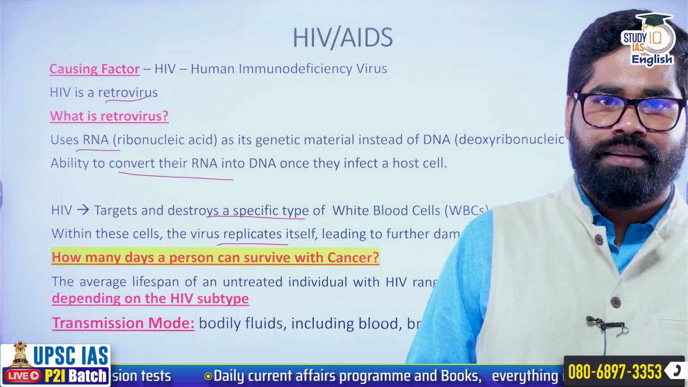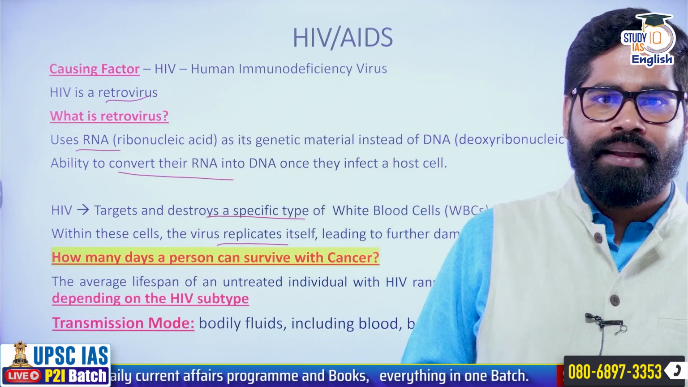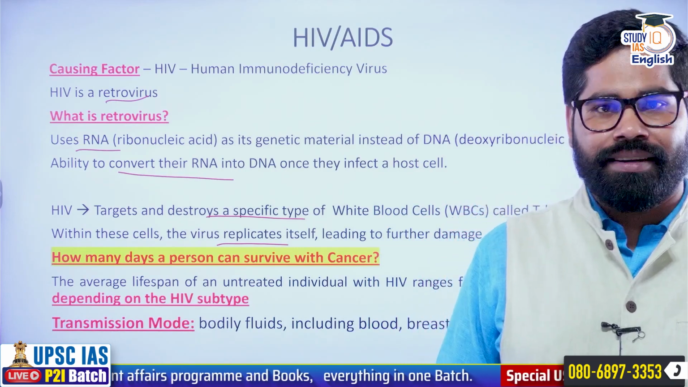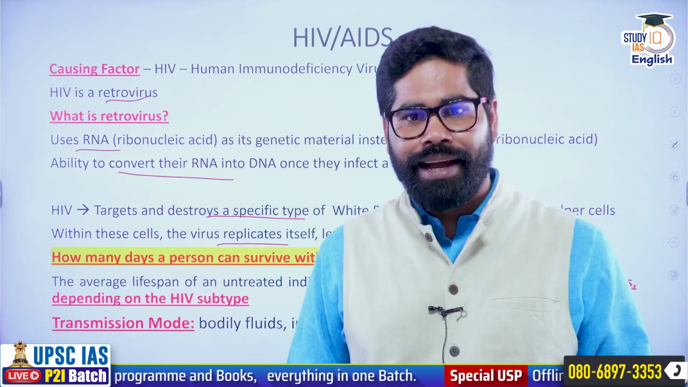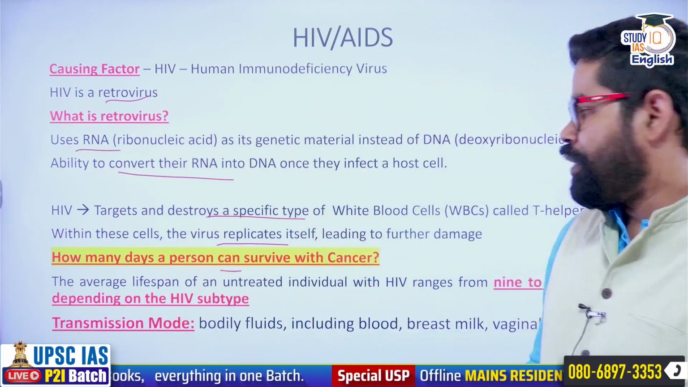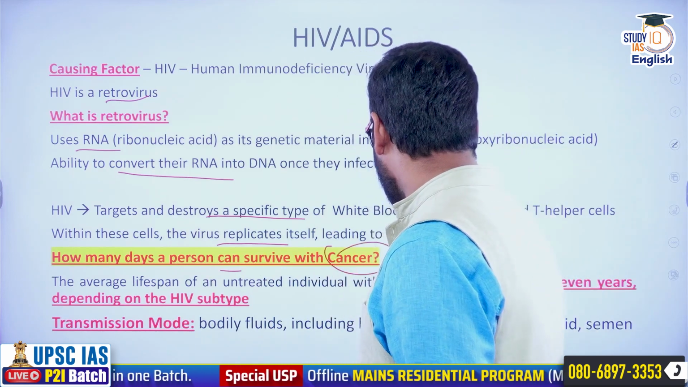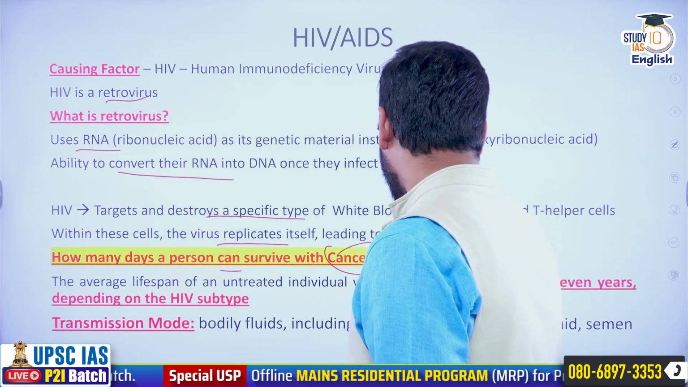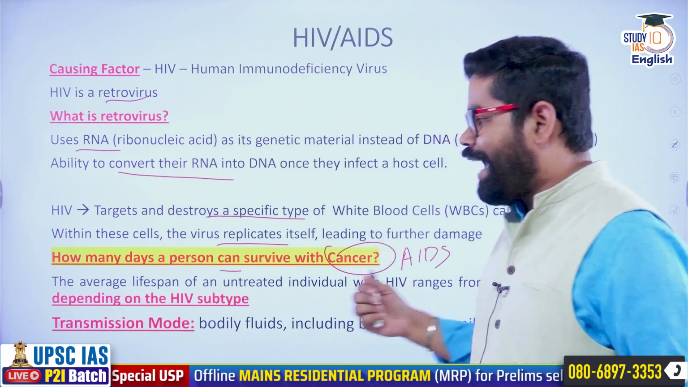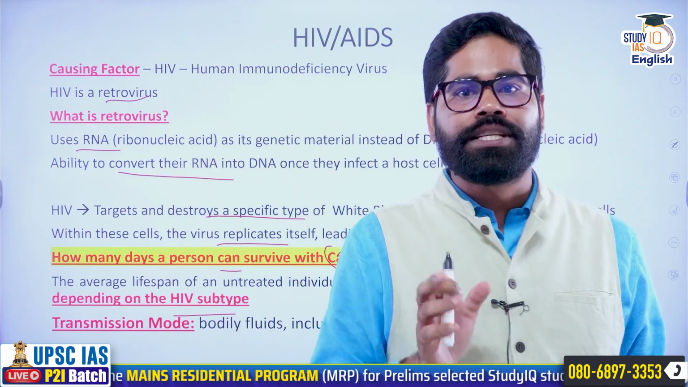Okay. Now, if a person has HIV and is untreated, how many years can the person survive? If a person has HIV or AIDS, then they can survive from 9 to 11 years, depending upon the type of the virus.